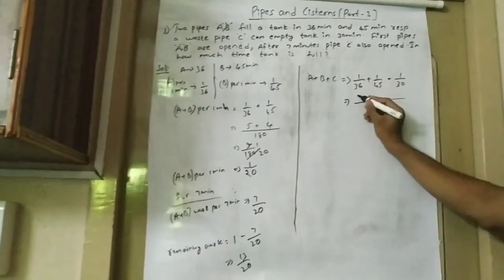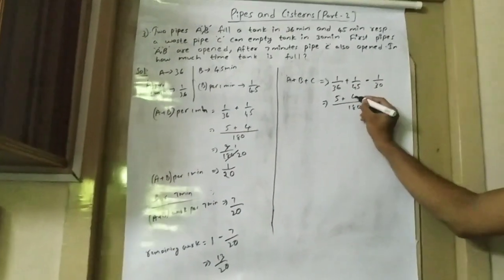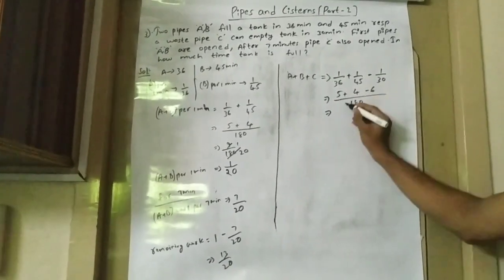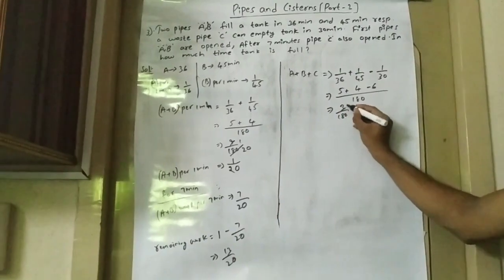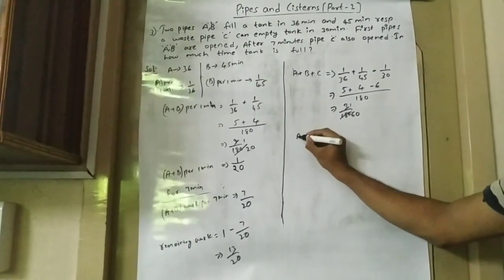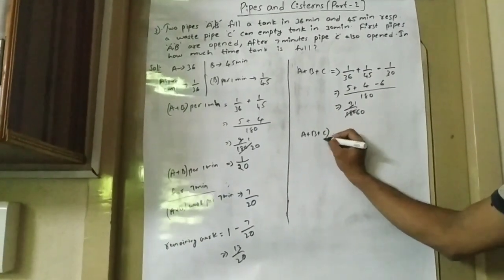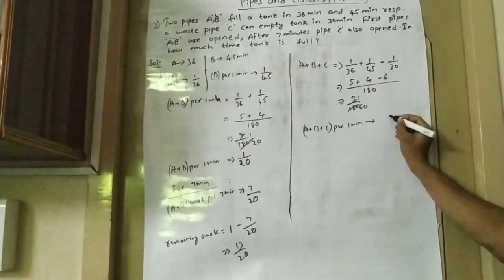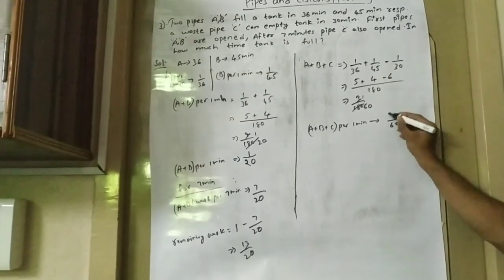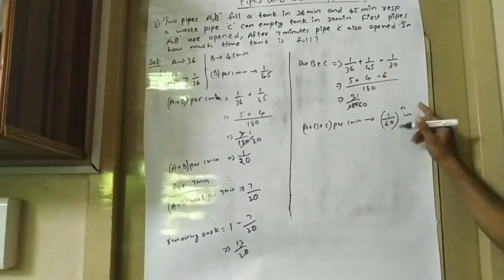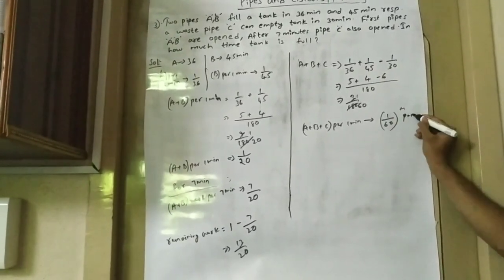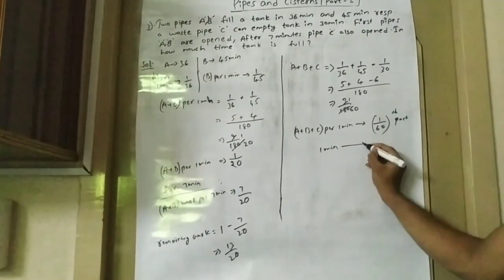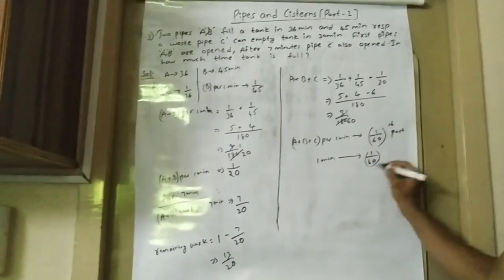Take 180 as LCM, 36 5s, 45 4s, and 36 5s. 5 plus 4, 9, 9 minus 6, 3 by 180, that is 1 by 60. So A plus B plus C per 1 minute work is 1 by 60th part.